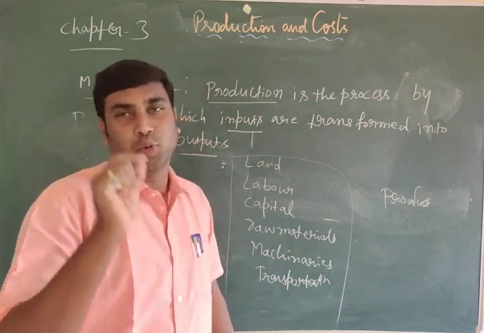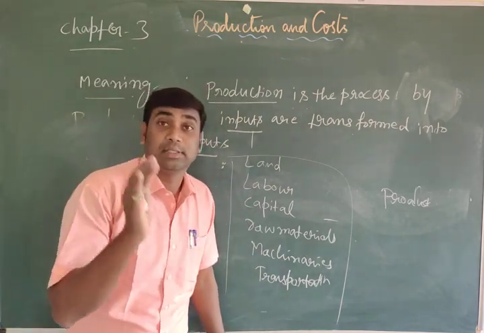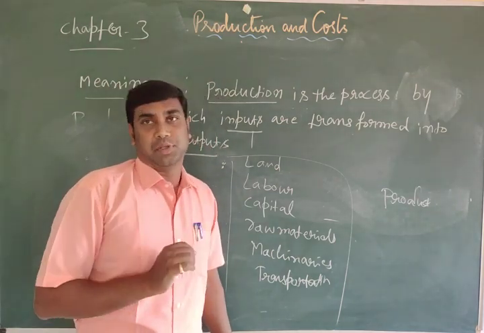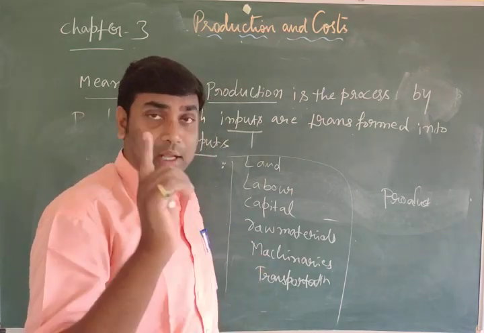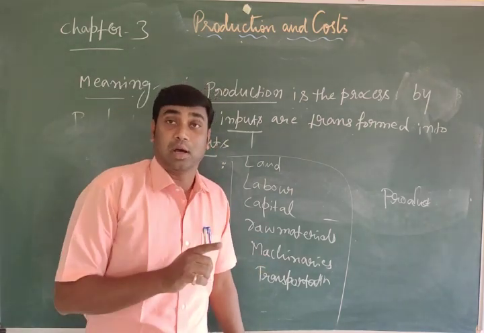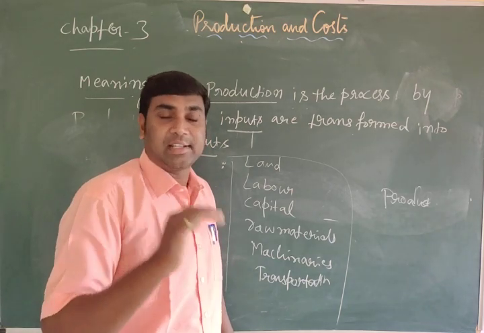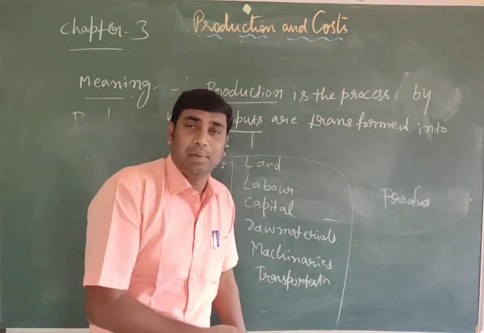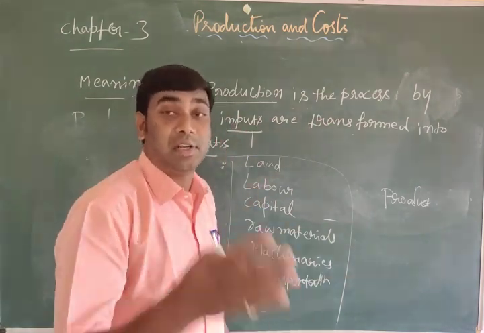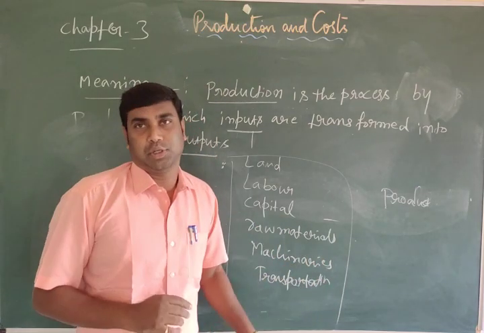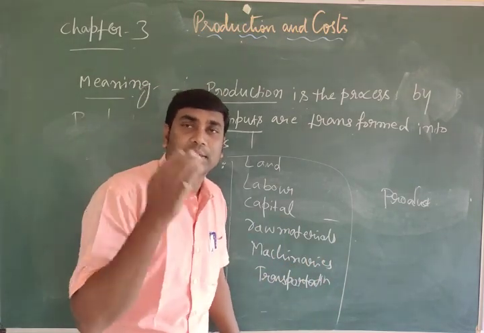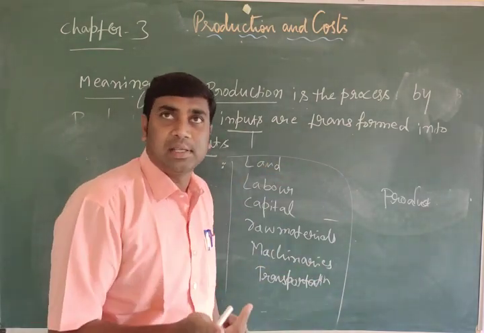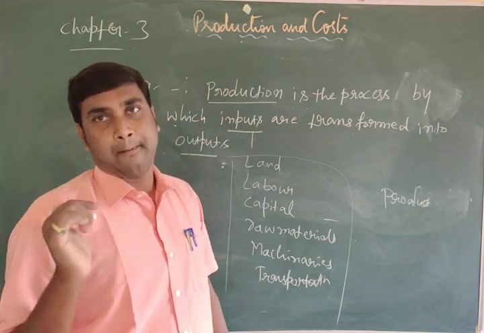Here the shirt is the output, and the sewing machine, thread and cloth are inputs. Likewise, a car manufacturer produces a car using land, factory, machineries, raw materials and labor. Here the car is the output, and the factory, land, labor and raw materials are called inputs.